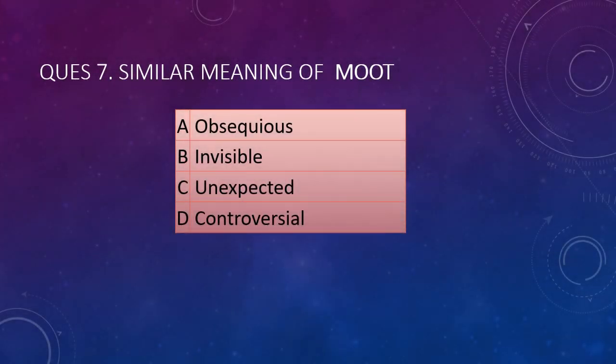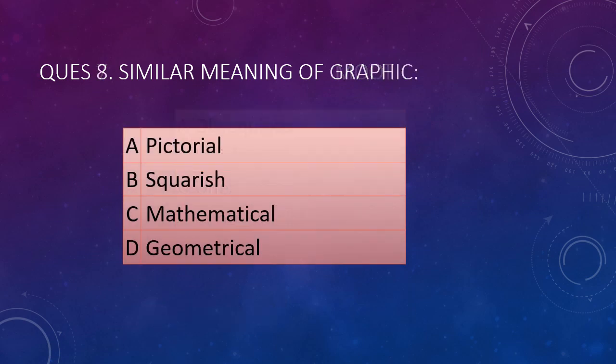Similar meaning of moot. Okay. So the correct answer among these is controversial. Okay. Moot is controversial. Next question is similar meaning of graphic. So what do you mean by graphic? Graphic presentation. What do you mean by graphic presentation? The correct answer is A, pictorial. Graphic presentation is also known as pictorial presentation.